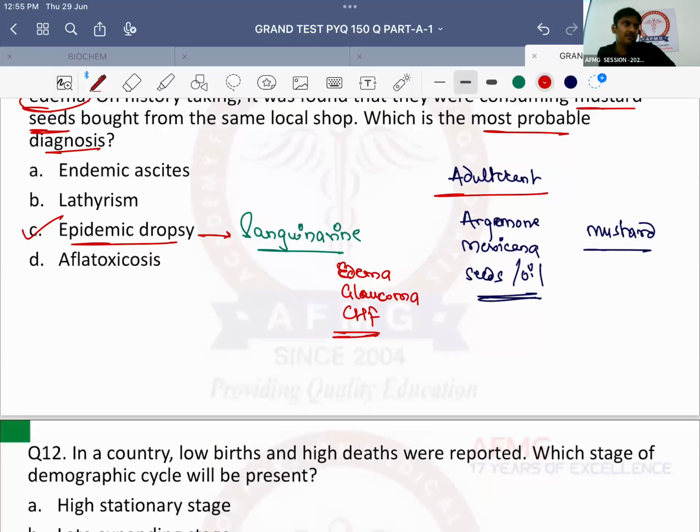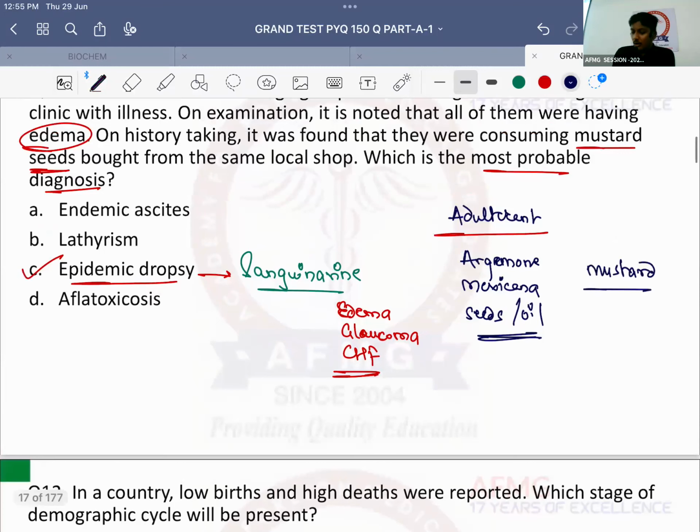Edema होता ही CHF की वजह से. Please remember that. ठीक है? So that you need to remember properly. Now in endemic ascites, what is the toxin responsible? Toxin I'm asking. Shabash. Pyrrolizidine alkaloids. So the toxin responsible in endemic ascites is nothing but pyrrolizidine alkaloids.